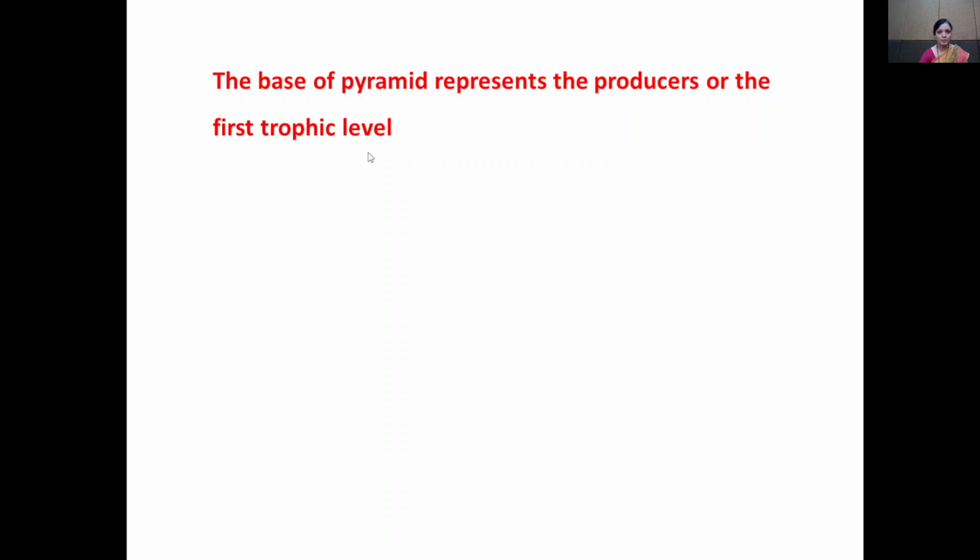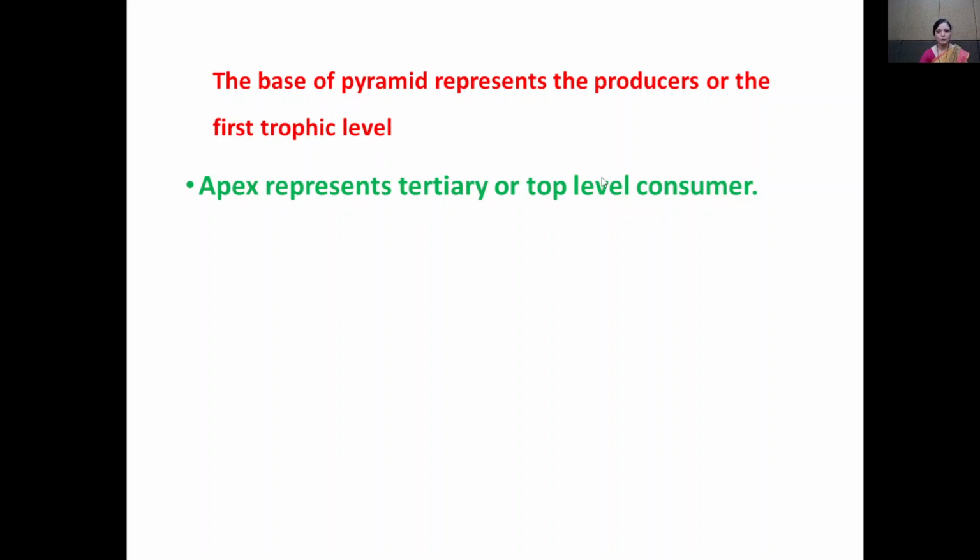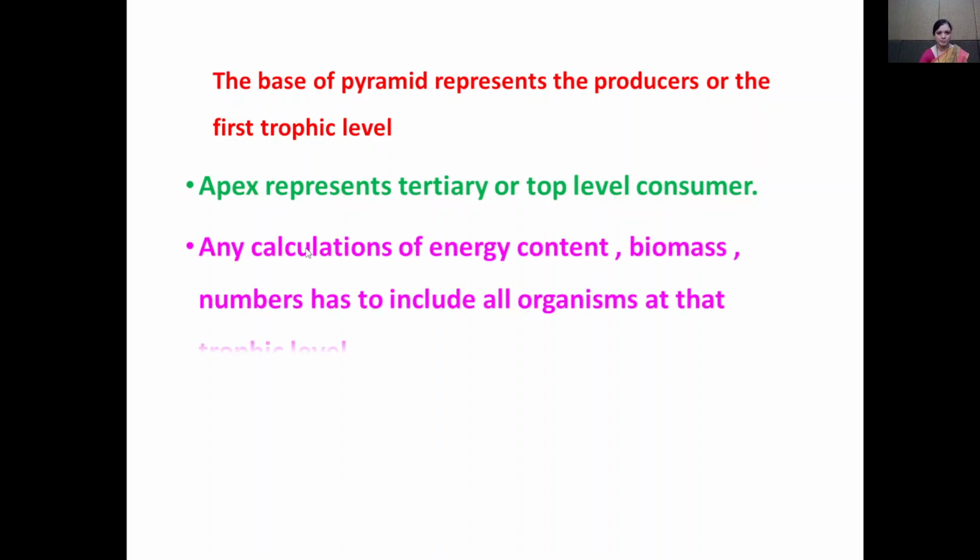The base of the pyramid represents the first trophic level, and the first trophic level consists of the producers. This is an important statement. The apex represents the tertiary or the topmost level of consumers.